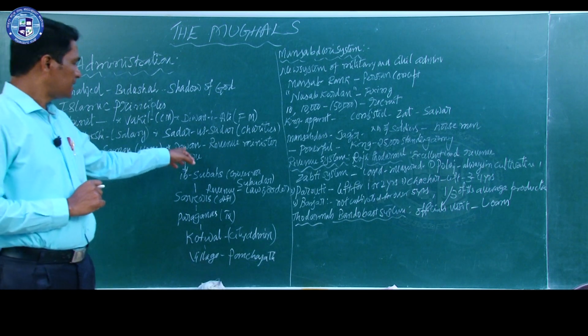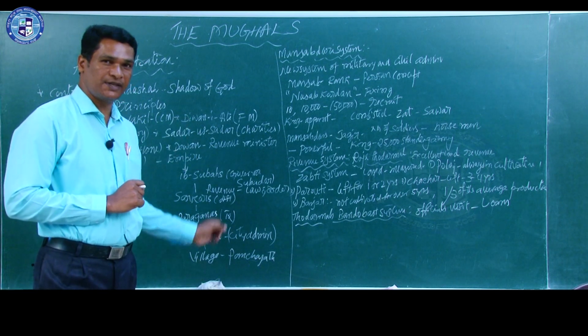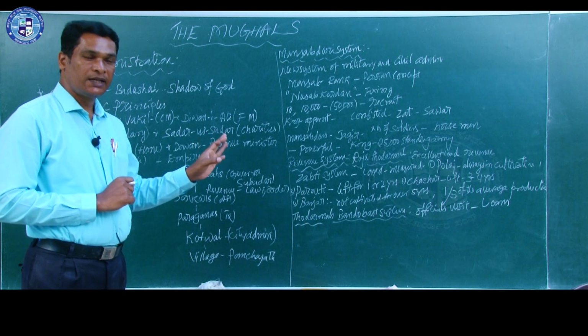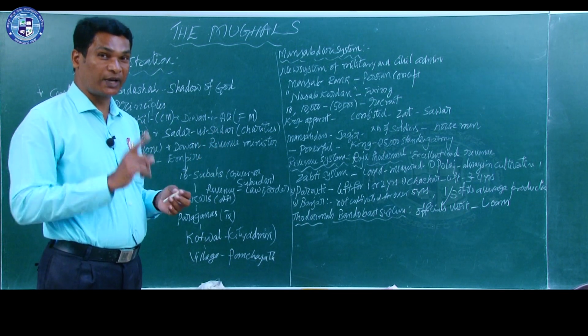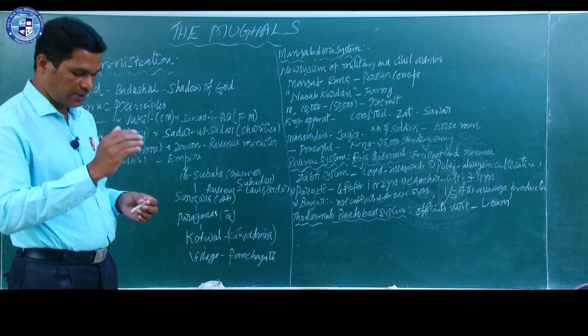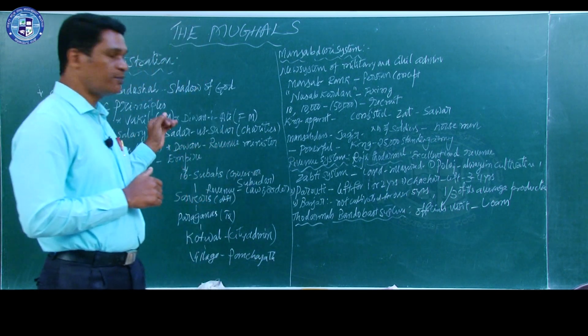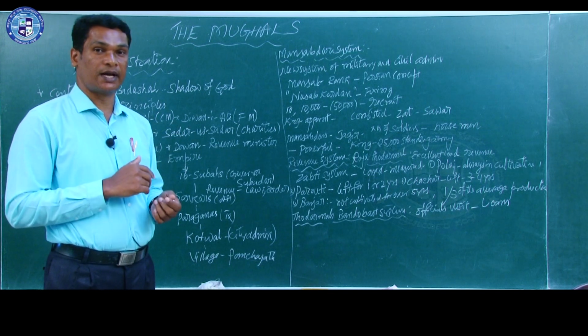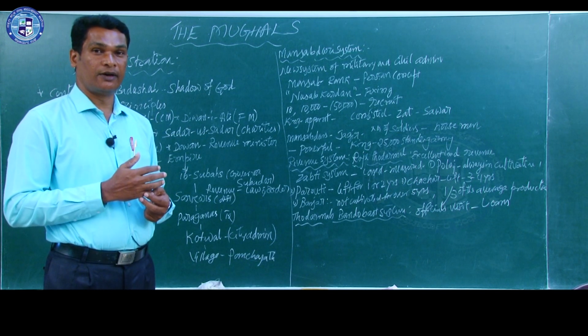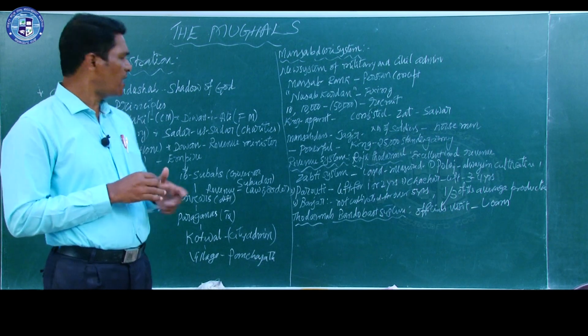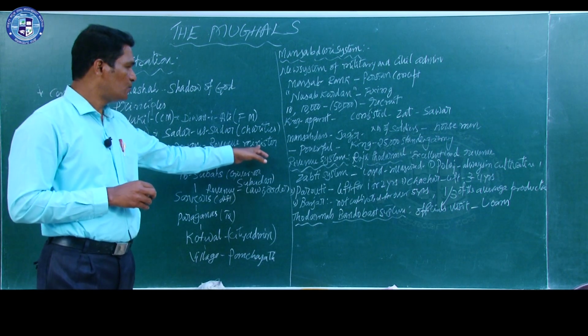So here, see students, the term Diwan was used even in the administration of the Wodeyars also. In future lessons you will learn about the administration of Diwans like Vishweshwaraya, Diwan Purnaiah, or Diwan Mirza Ismail. So Diwan means the revenue minister.